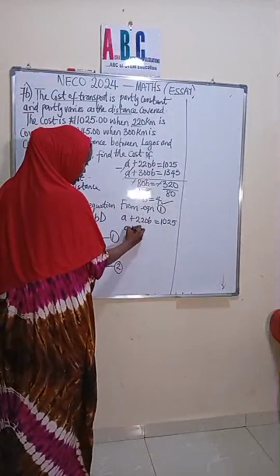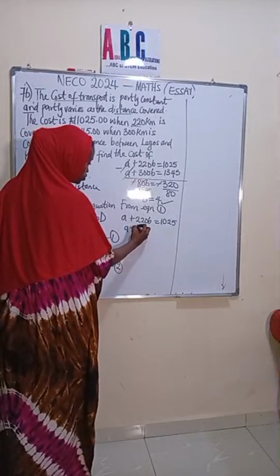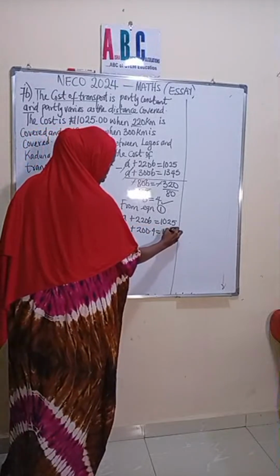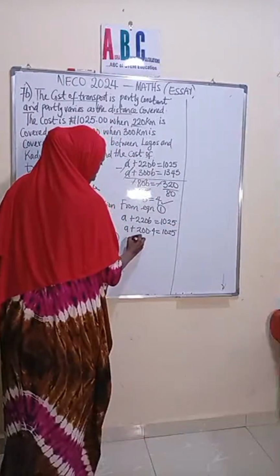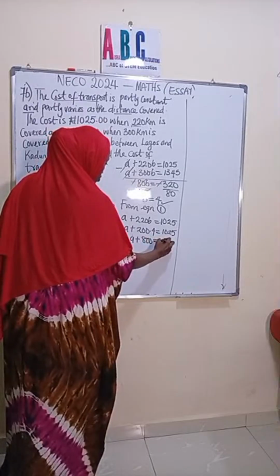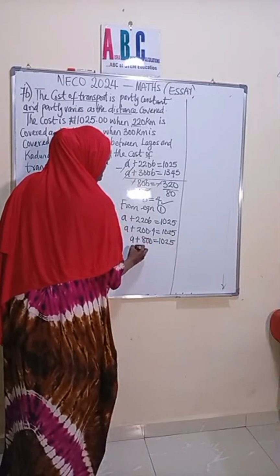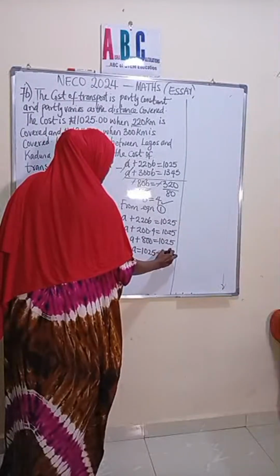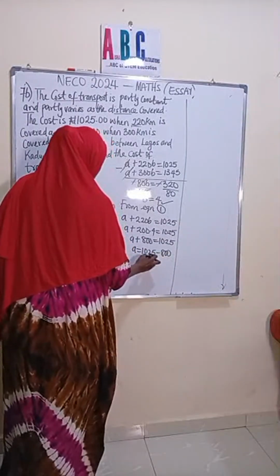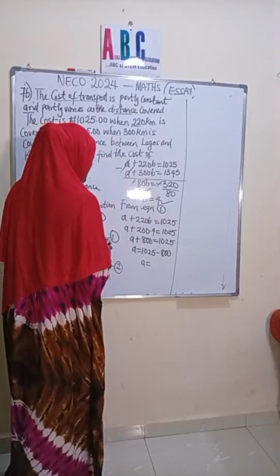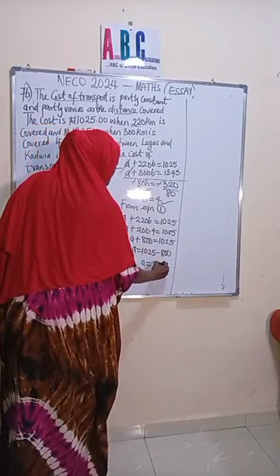So we have A plus 220 times B, which is 4, is equal to 1025. So this becomes A plus 200 times 4 is 800, is equal to 1025. So we have A is equal to 1025 minus 800. We have, is A equal to 225?